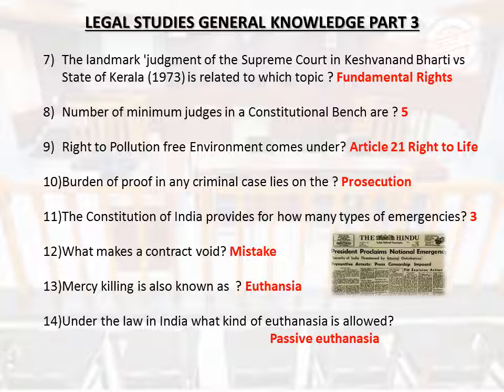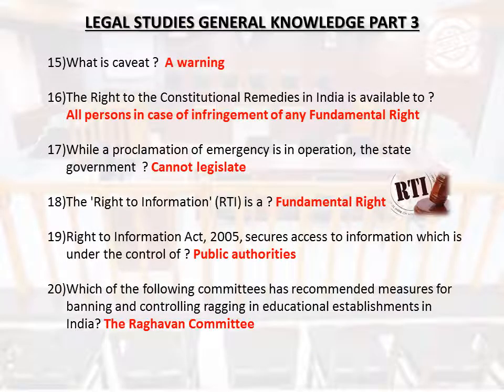The Constitution of India provides for how many types of emergencies? 3. What makes a contract void? Mistake. Mercy killing is also known as euthanasia. Under the law in India, what kind of euthanasia is allowed? Passive euthanasia. What is caveat? A warning. The right to the constitutional remedies in India is available to all persons in case of infringement of any fundamental right. While a proclamation of emergency is in operation, the state government cannot legislate.